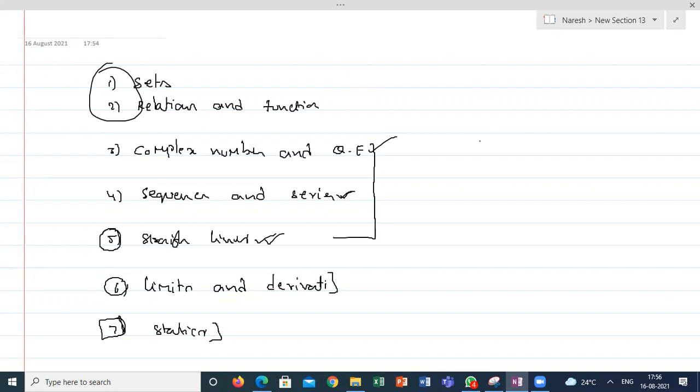Sir, actually our school has completed complex numbers and sequence and series. Okay. Before the first term exam, we have our school exam, sir. Okay. You're all requesting, we can go in order. Yes, we'll do complex numbers and quadratic equations. Doesn't matter. No problem. We'll go with complex numbers and quadratic equations, sequence and series. After that only, I will move to straight lines.